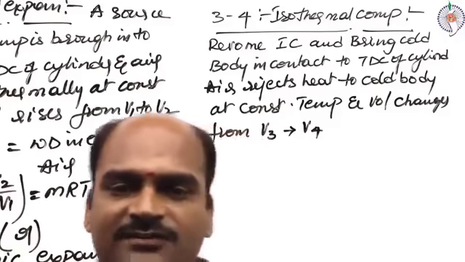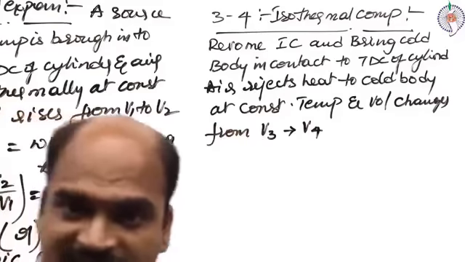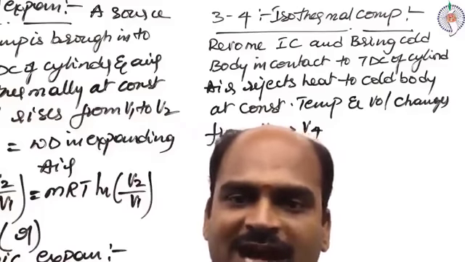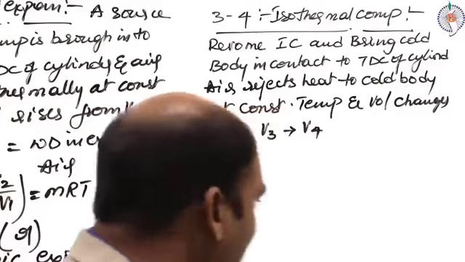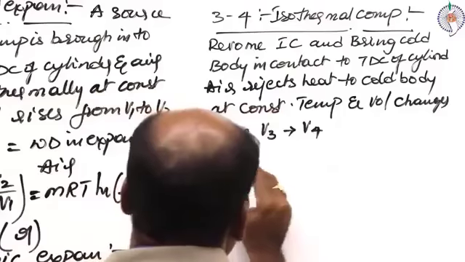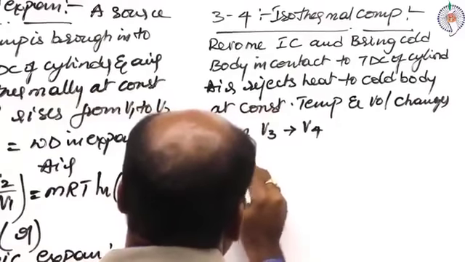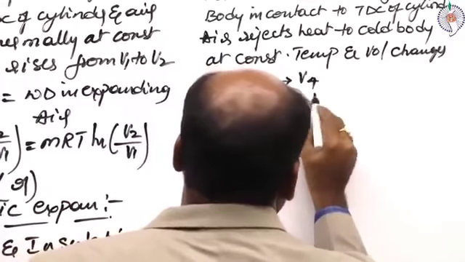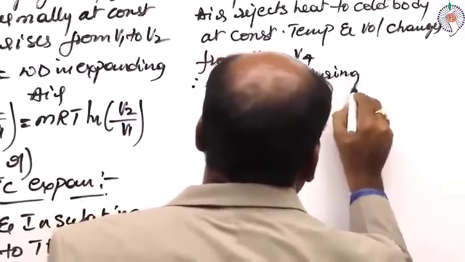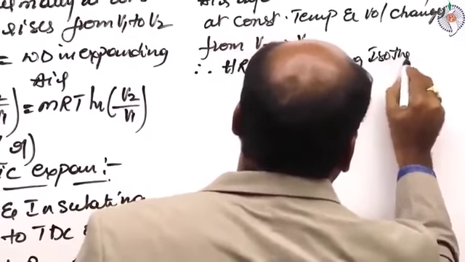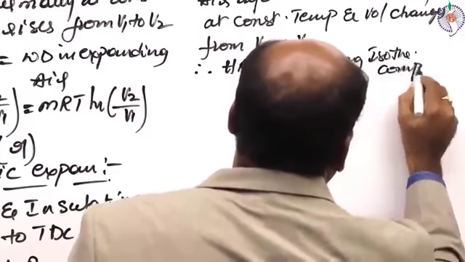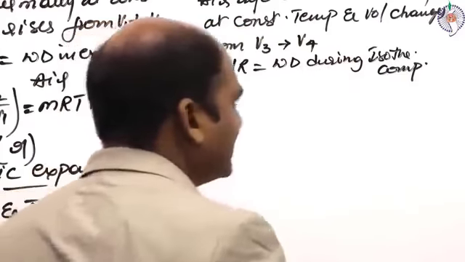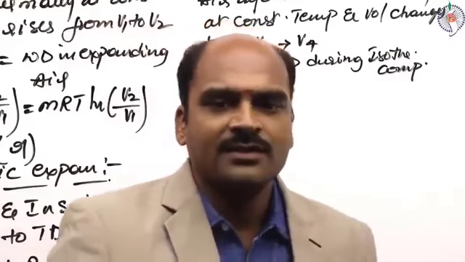So if you apply the first law of thermodynamics again, what is the heat rejected? It is nothing but the work done during the isothermal compression process. Clear? Therefore, heat rejected is equal to the work done during isothermal compression. What is the work done in isothermal compression?